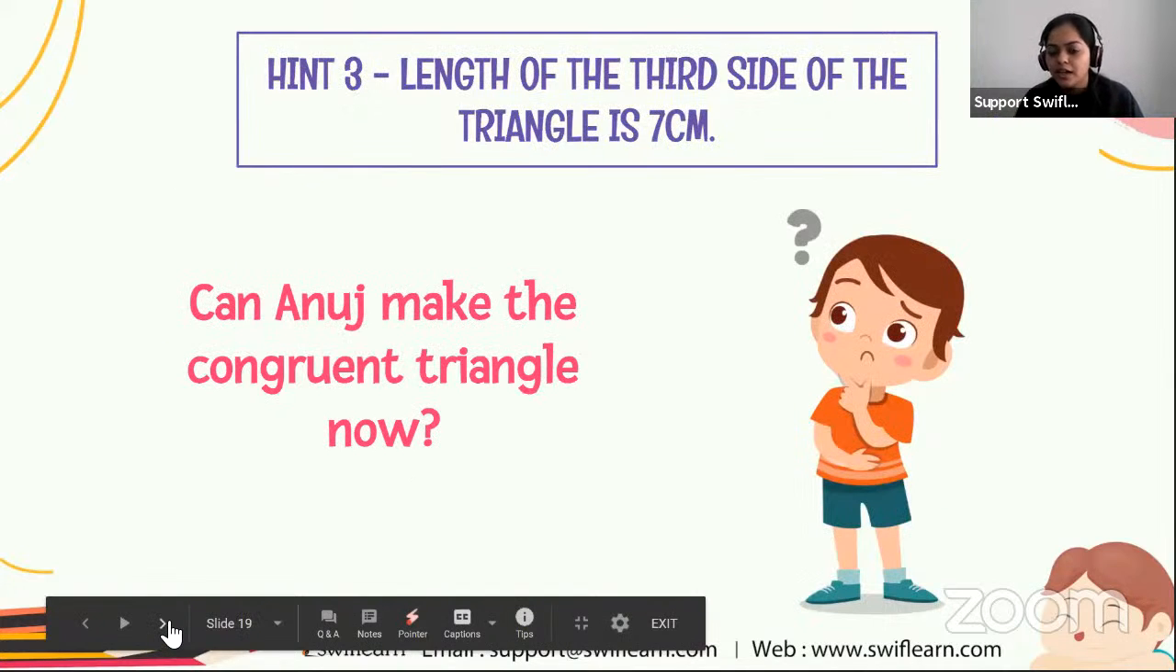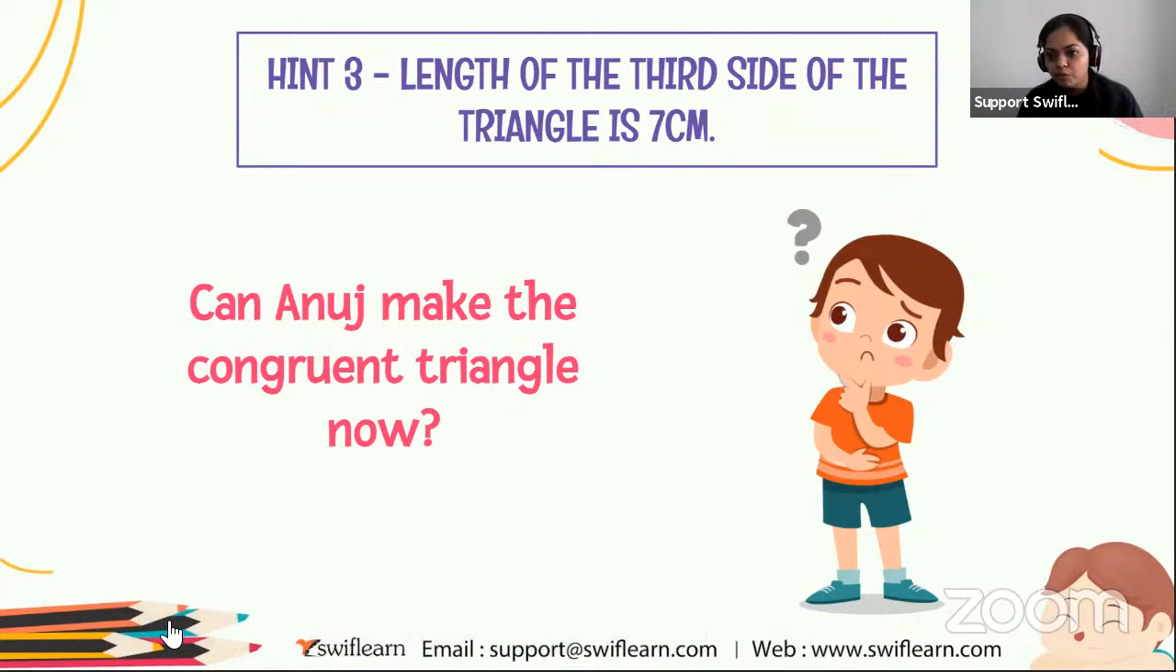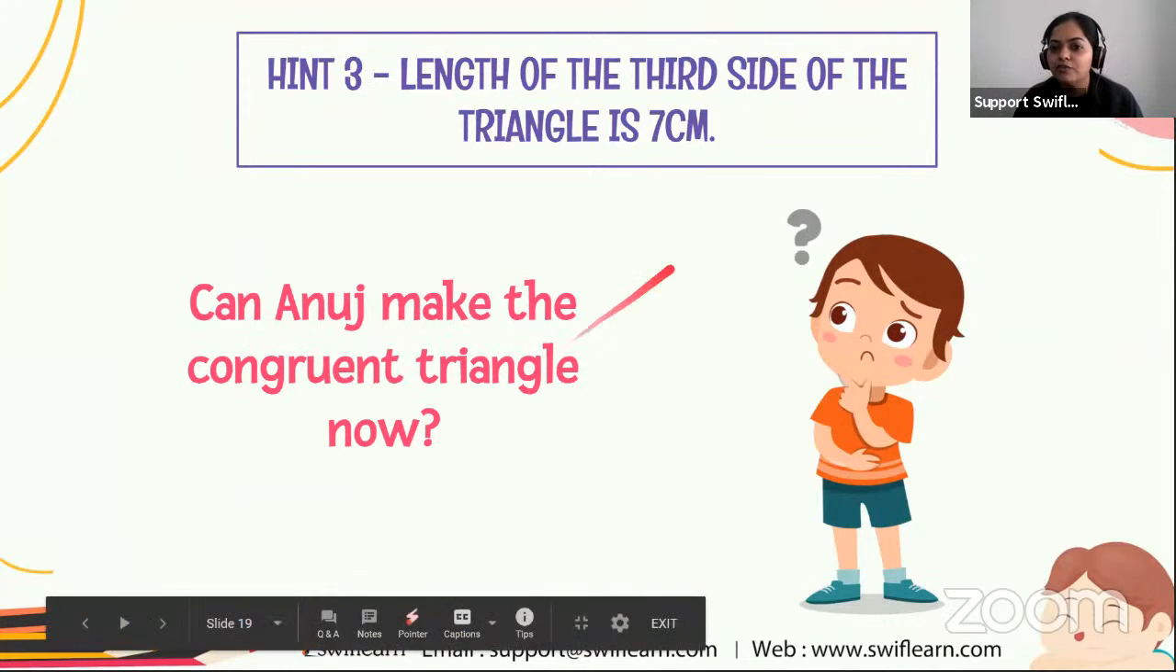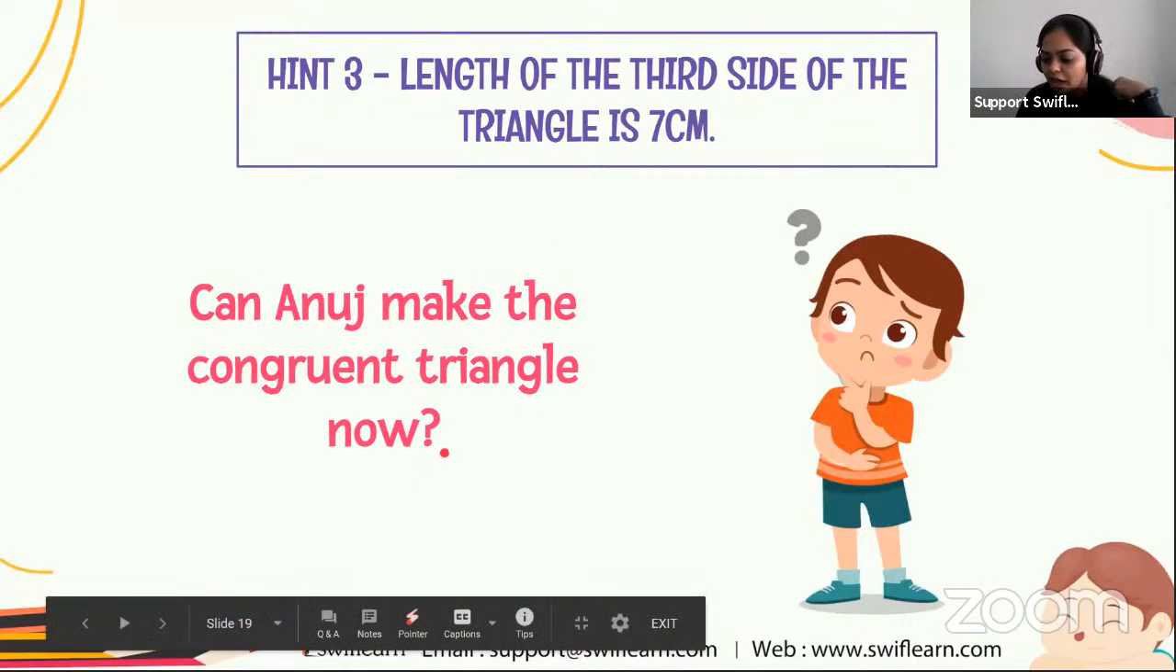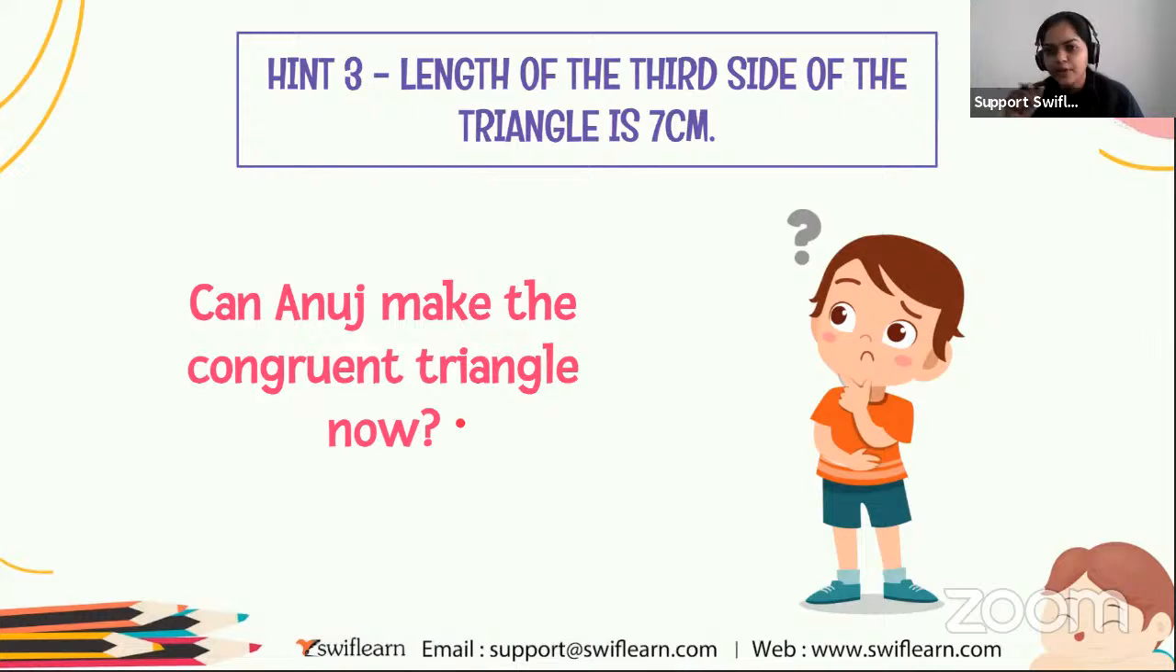At last Param gave the third hint to Anuj: the length of the third side of the triangle is 7 centimeter. Now, what do you all think? Can Anuj make the congruent triangle now? Now he knows all the three sides. Can Anuj make the triangle that is congruent to Param's triangle?